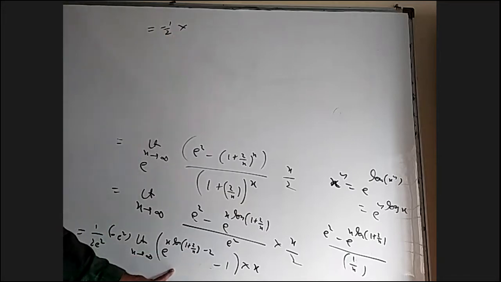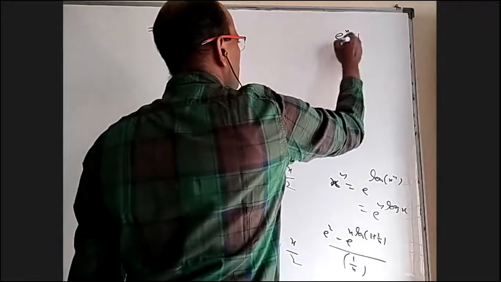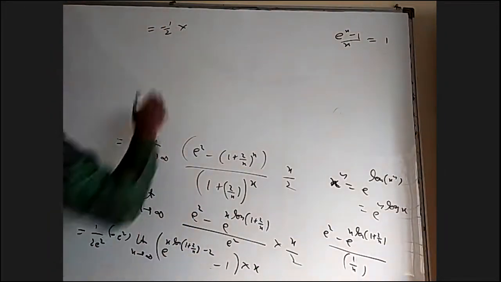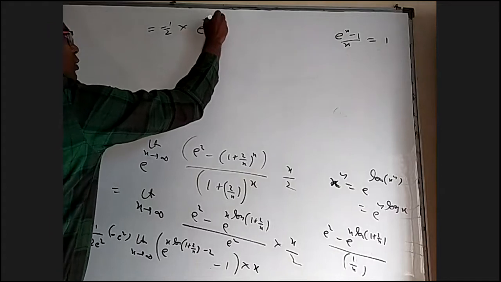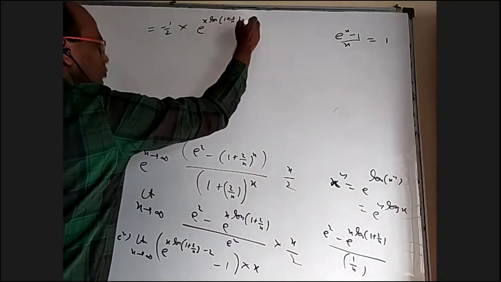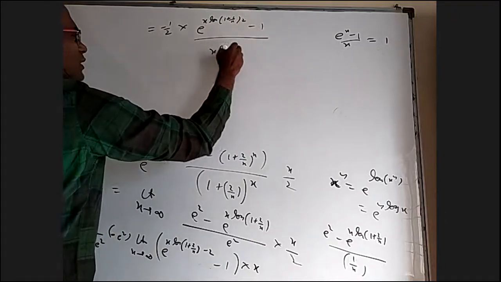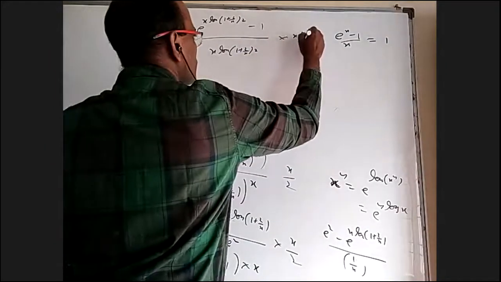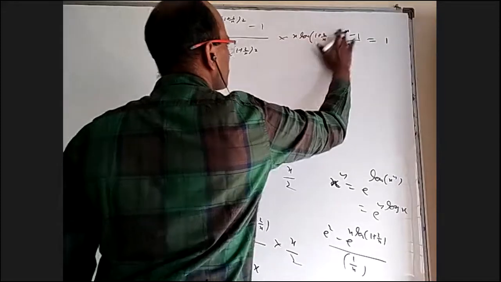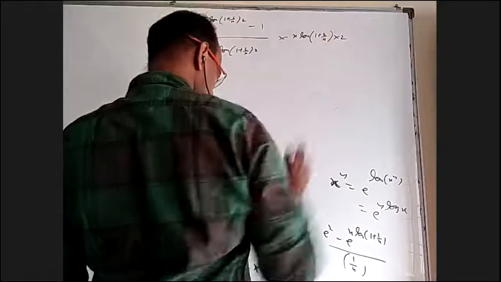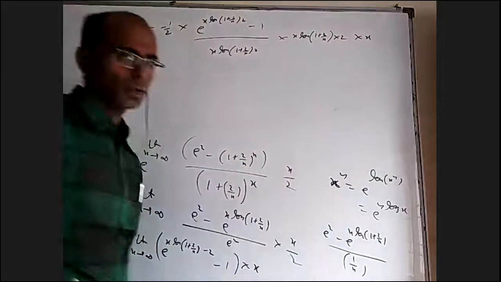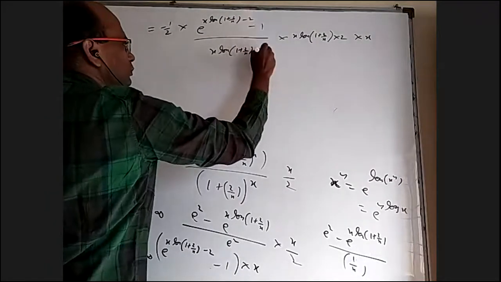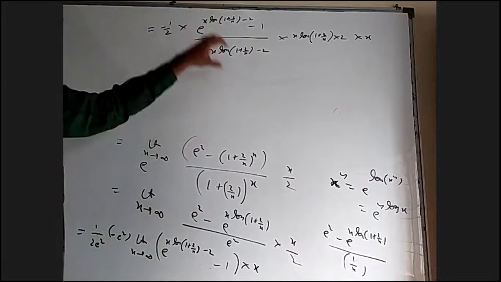I got only minus 1 by 2 here. For e power, we have a formula that e power x minus 1 by x, the limit is 1 if x is tending to 0. So here e power x log 1 plus 2 by x into 2 minus 1. I'll divide with x log 1 plus 2 by x into 2 and multiply with that, and already there is one x there. Whatever is the power of e, which is just minus 2 here, I divide and multiply with that.